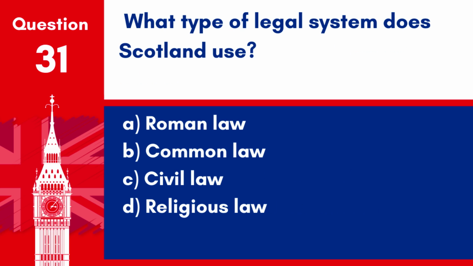Question 31. What type of legal system does Scotland use? A. Roman law. B. Common law. C. Civil law. D. Religious law. Answer: B. Common law. Scotland's legal system is based on common law principles similar to the rest of the UK, but it also incorporates specific variations unique to Scotland.